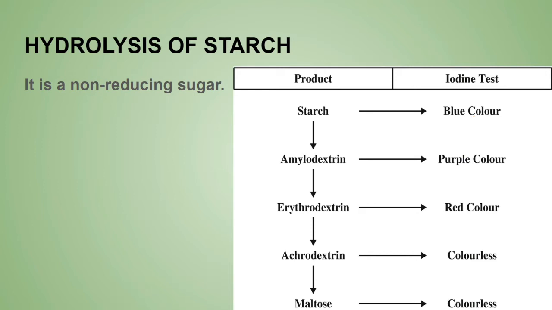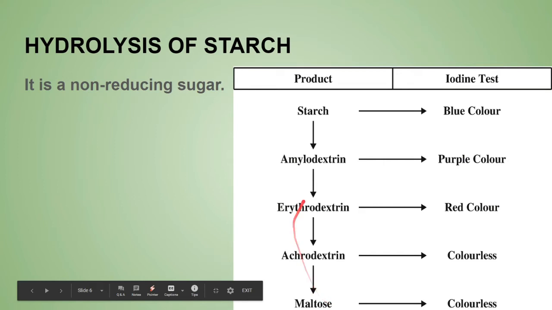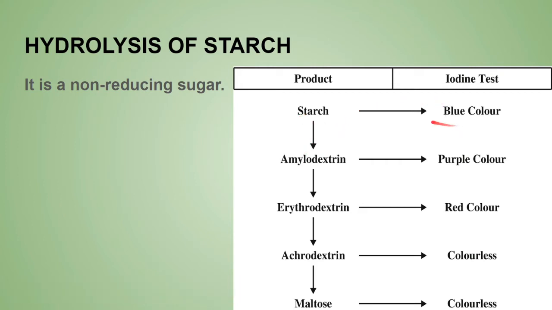Now you should know that when the starch is hydrolyzed by a mild acid, smaller and smaller fragments of it will form, and at the end it will form maltose, the smallest unit. Maltose is the disaccharide unit, right? After that, of course, it will form glucose, but up till maltose, it will form maltose on hydrolysis. And if the starch is treated with iodine, it will form a blue color.